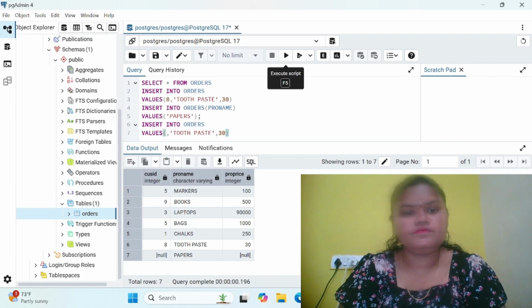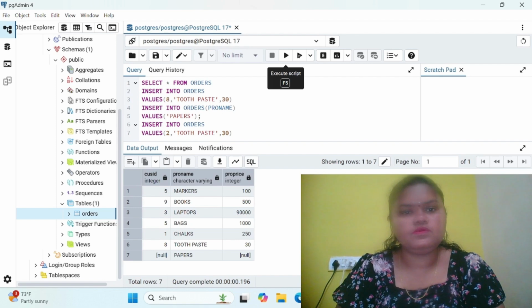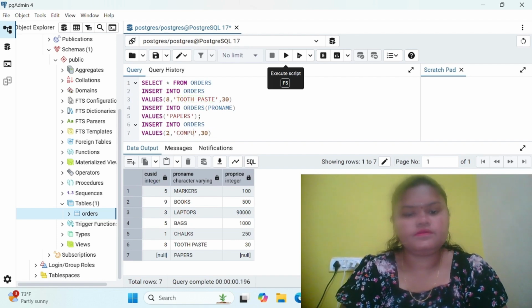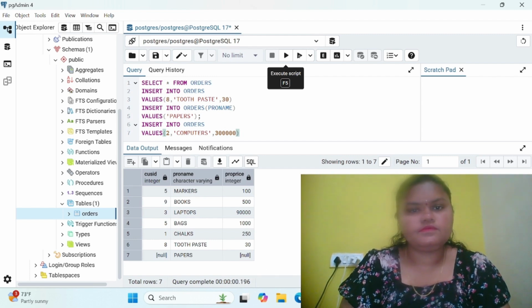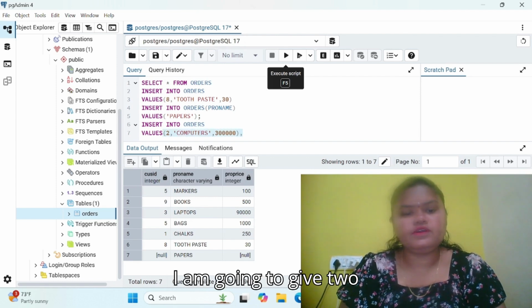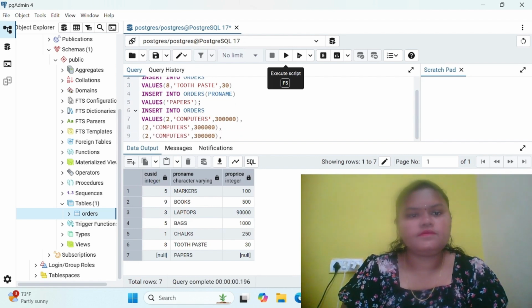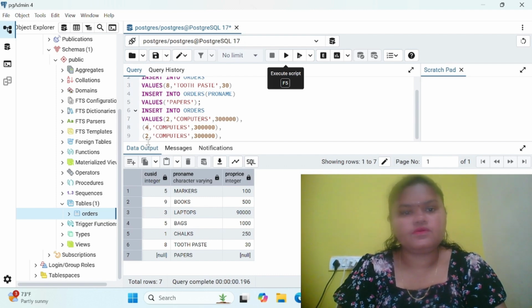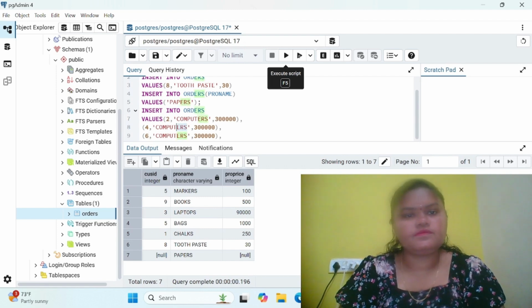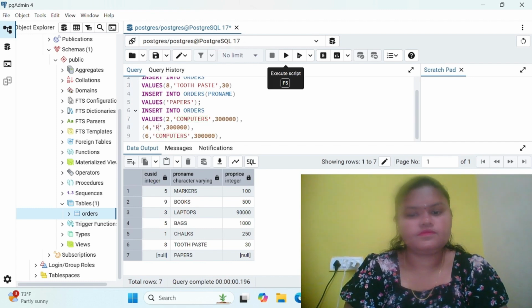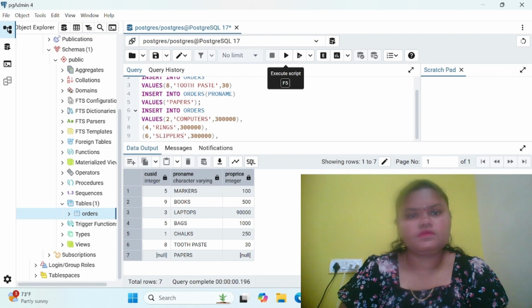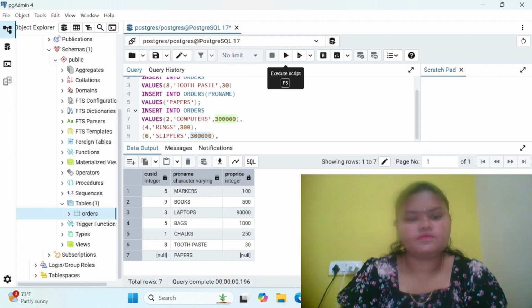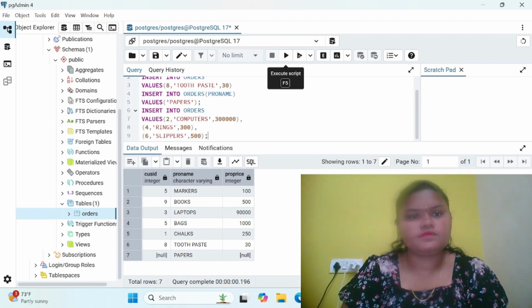Now I want to give two values: computers, 3 lakhs, and now I'm going to give two more values: 4, trains, and 6, slippers.